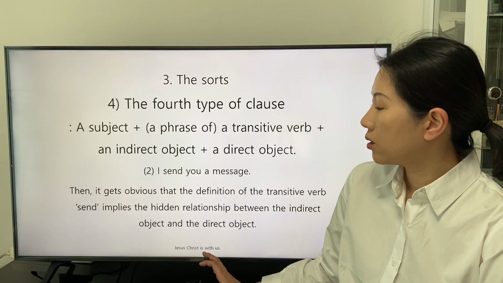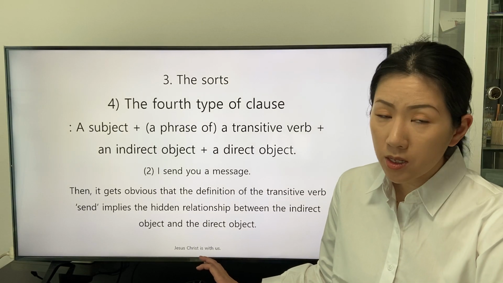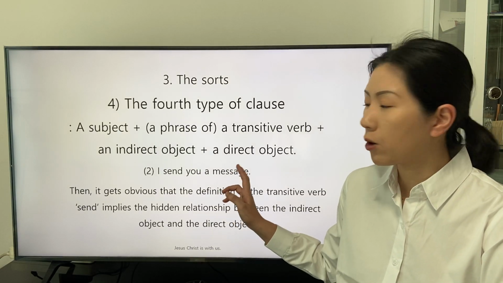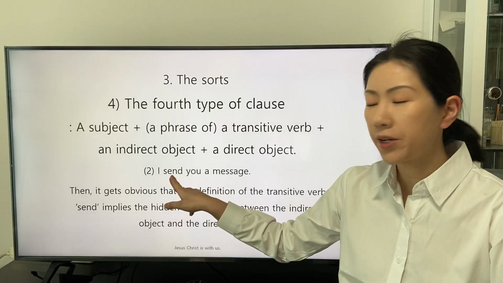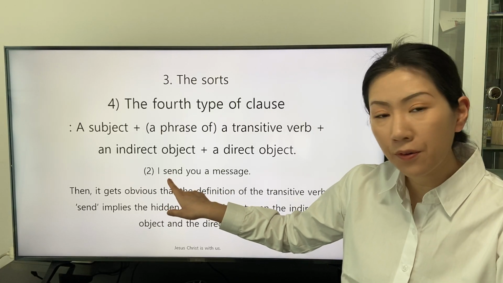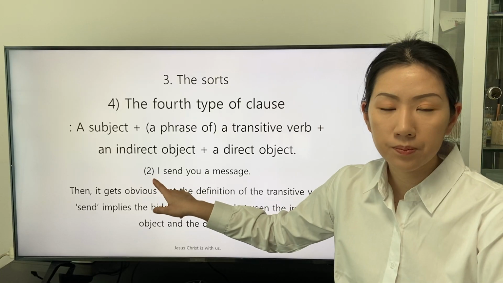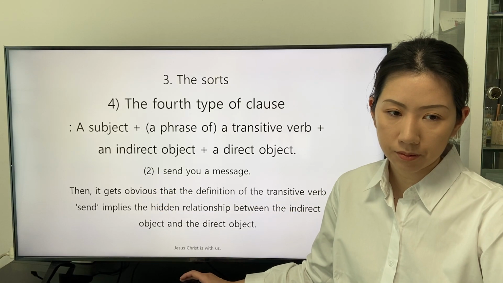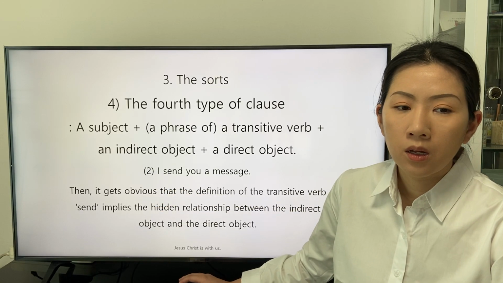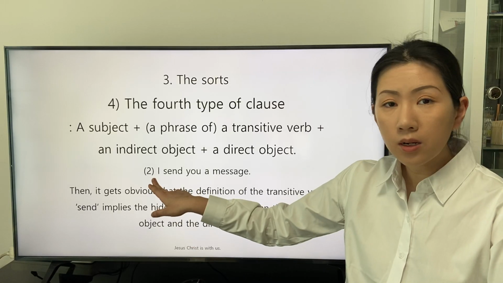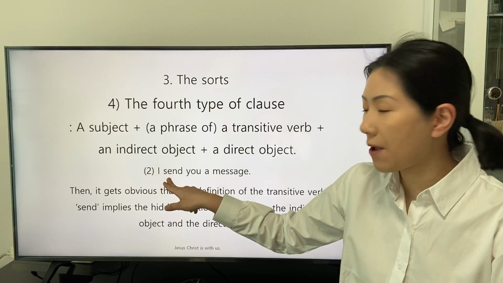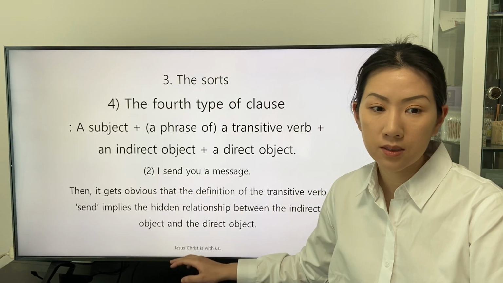between the moment when the direct object receives the definition of the transitive verb send from the speaker, and the moment the speaker as the subject actualizes the definition of the transitive verb send.